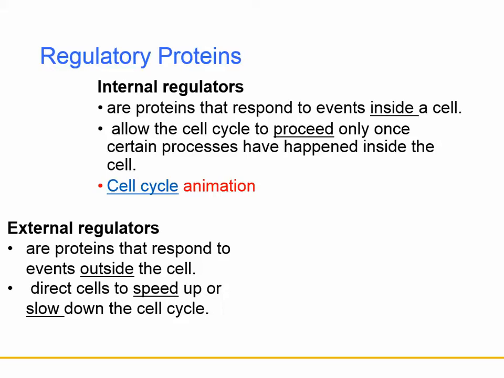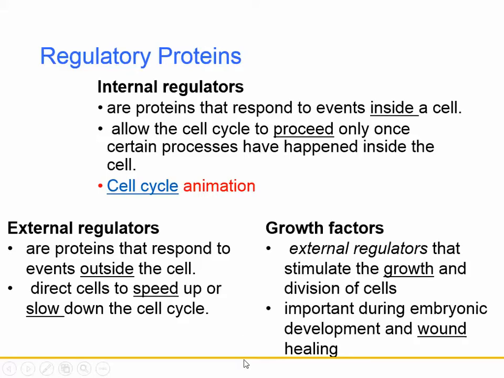Now you have external regulators, which are proteins that respond to events outside the cell. And they can direct cells to speed up or slow down the cell cycle. For instance, there are some proteins on the cell membrane, and once they touch another cell, it tells the cell to stop growing. And that's kind of how cells get to be all about the same size, if you think of plant cells.